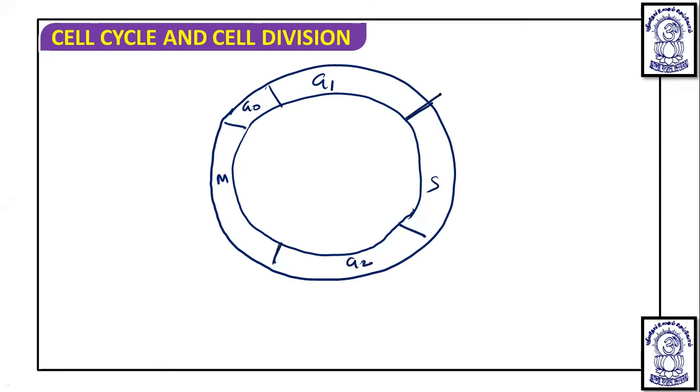One restriction point is located at the G1 to S transition, and another restriction point is at the G2 to M transition. So this is the first checkpoint, and this is the second checkpoint.